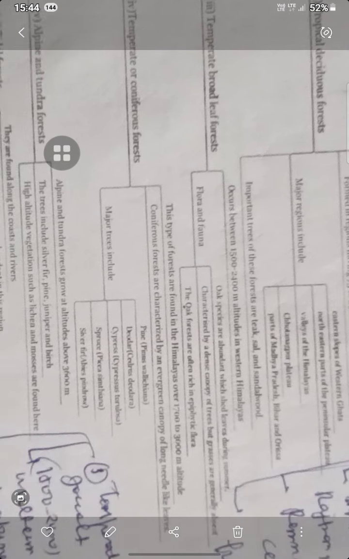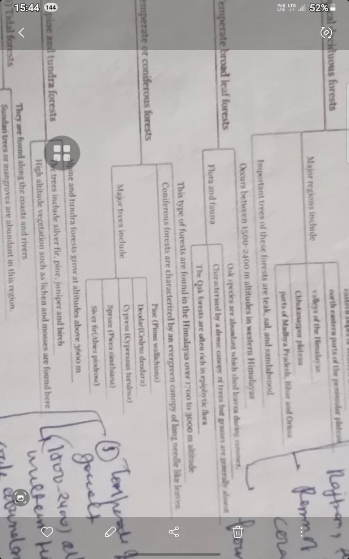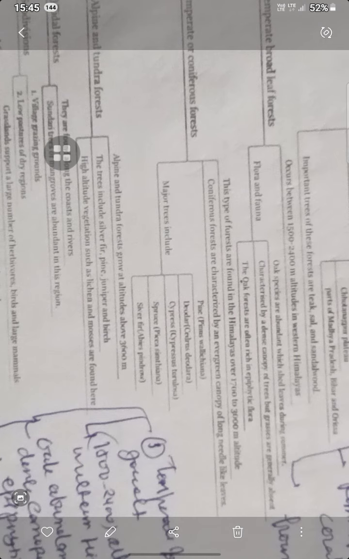Now the temperate broadleaf forest. Temperate broadleaf forests occur at 1500 to 2400 meters altitude in the Western Himalaya. Oak species are abundant, with leaves in summer, characterized by a densely canopied tree, but grasses are generally absent, and the oak forests are often rich in epiphytic flora. So we can find epiphytic flora here.